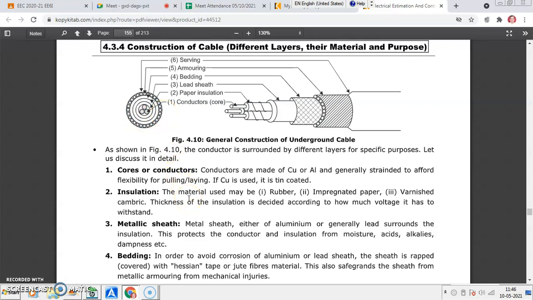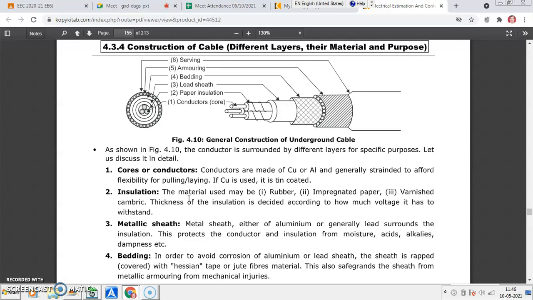So about the core or conductor: the conductor may be of either aluminum or copper, or their alloys. Then copper and aluminum may be tin coated.